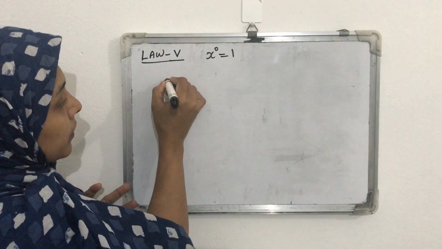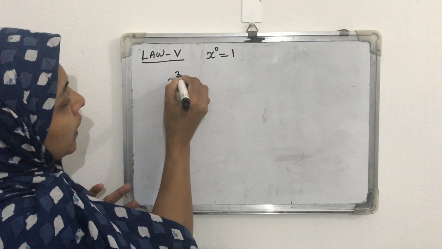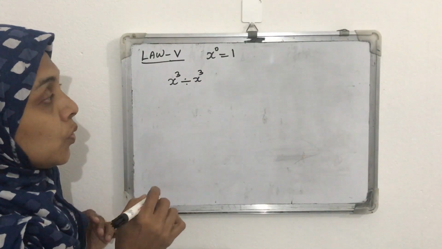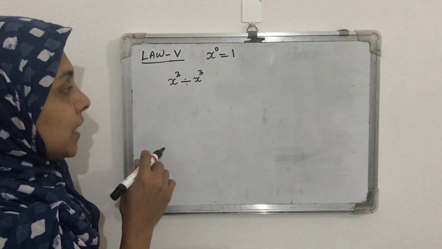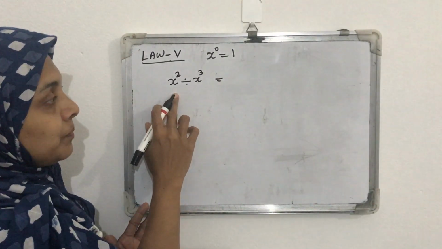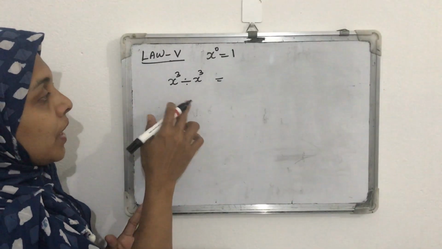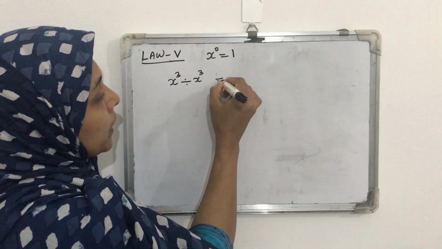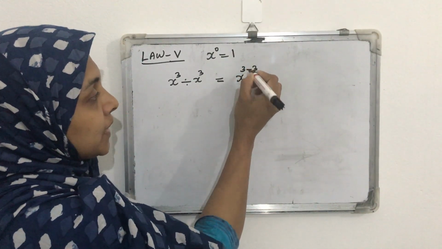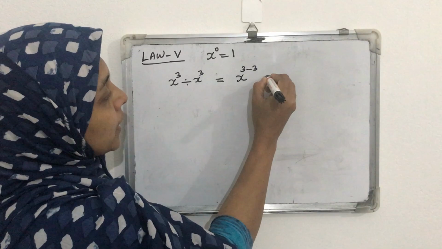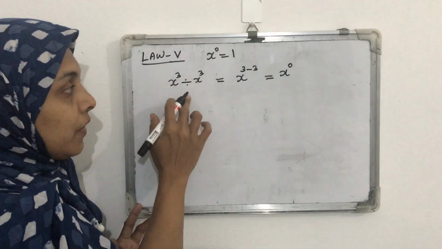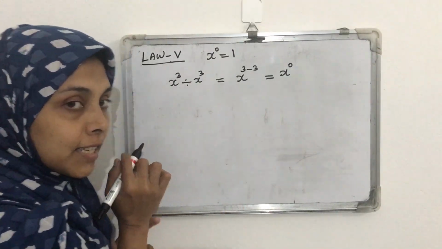Suppose we want to find x raised to 3 divided by x raised to 3. Using the law of exponents, how can we do this? If it is a division with the same base, we can use the second property: x raised to the subtraction of the powers, 3 minus 3. So we will get x raised to 0.